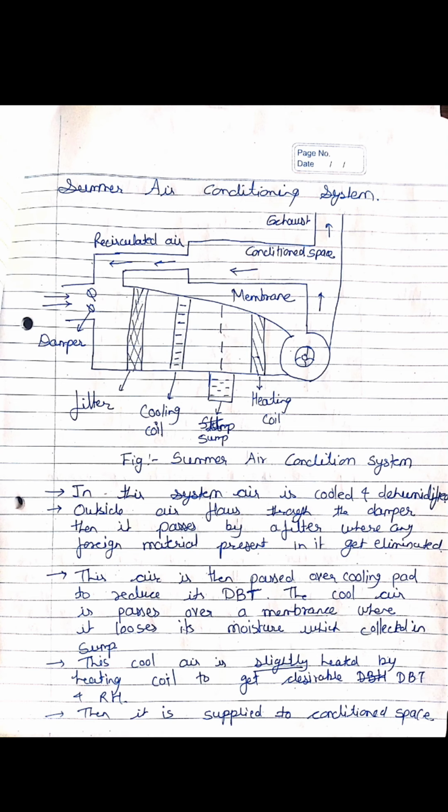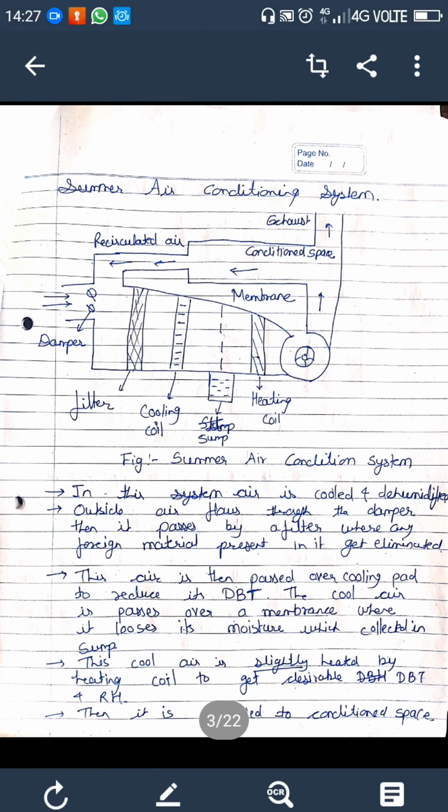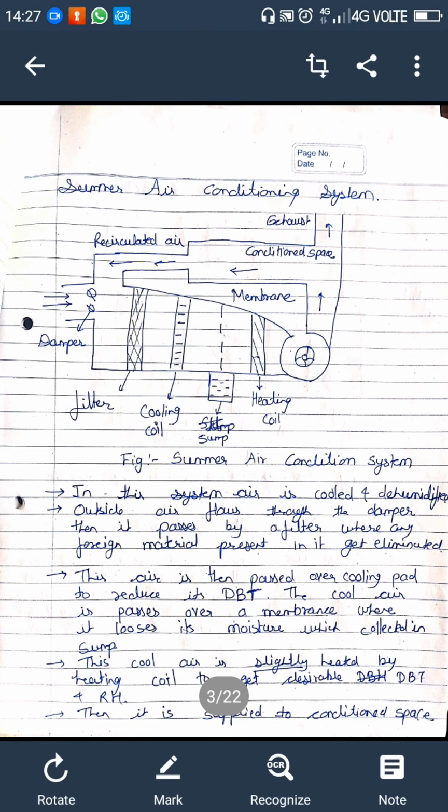Just focus on this diagram. This outside air comes in through the damper, then it moves through the filter. In filter, any foreign material present in the air gets filtered, or if the pollutant is present in the air, it gets filtered. Then we pass it over the cooling coil. At cooling coil, its temperature decreases. Okay, then at this sump, the process of dehumidification takes place, and moisture content in the air gets condensed in the sump here.